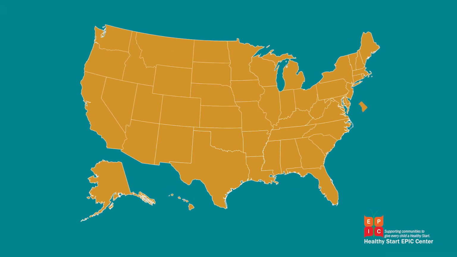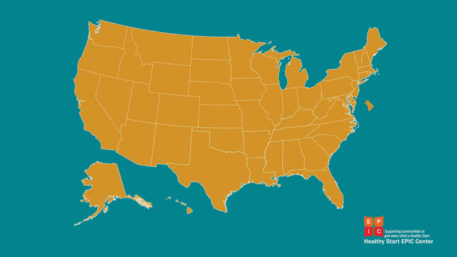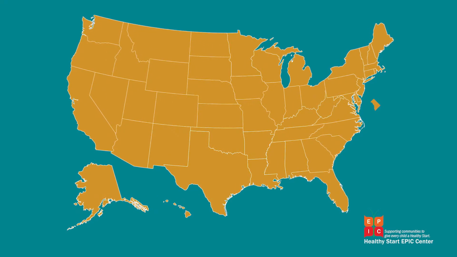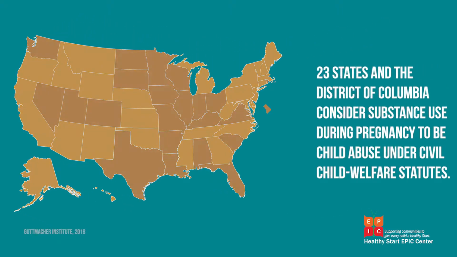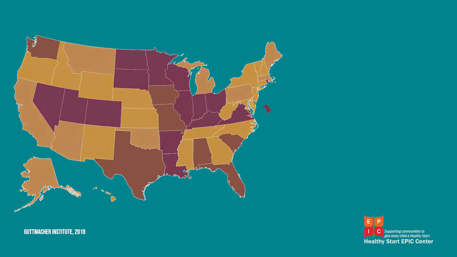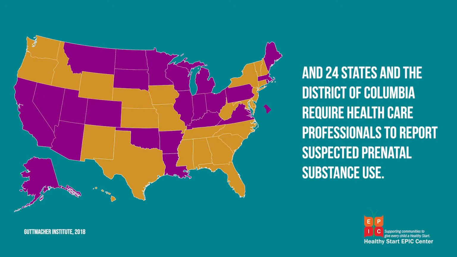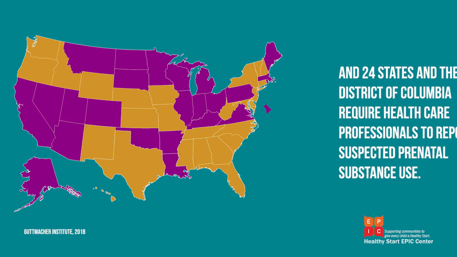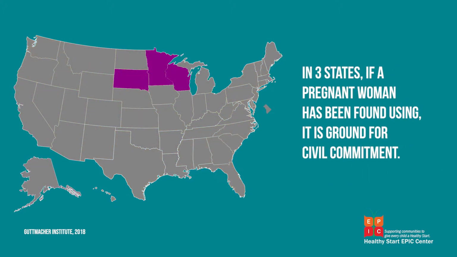The criminalization of substance use by pregnant women is not limited to tribal communities or to states with significant numbers of Native American residents. 23 states and the District of Columbia consider substance use during pregnancy to be child abuse under civil child welfare statutes, and 24 states and the District of Columbia require healthcare professionals to report suspected prenatal substance use. In 3 states, if a pregnant woman has been found using, it is grounds for civil commitment. That is, the woman may be involuntarily committed to a substance use disorder treatment program.